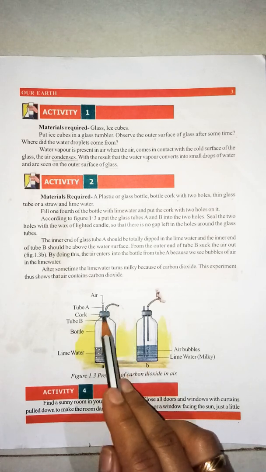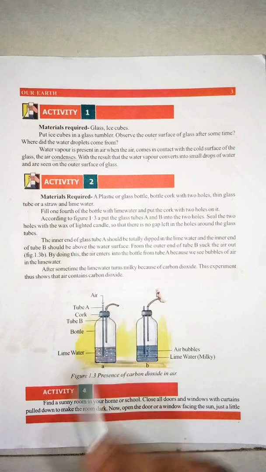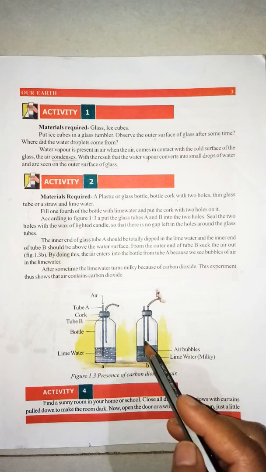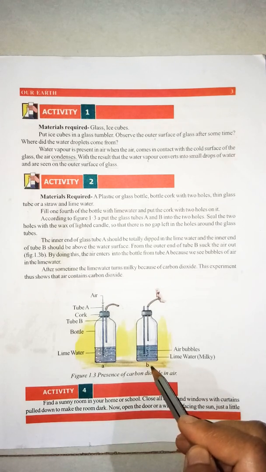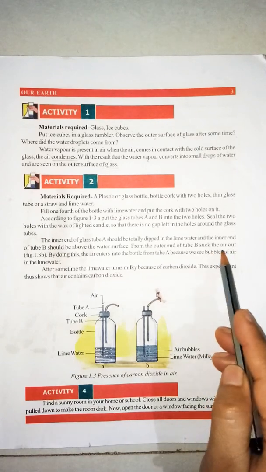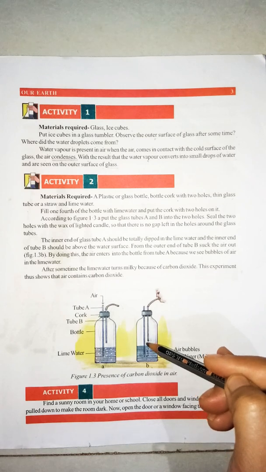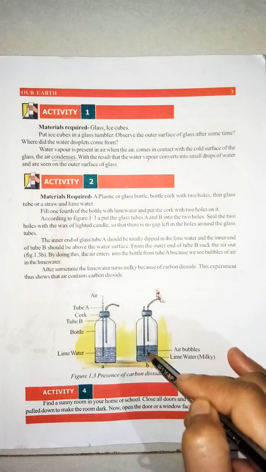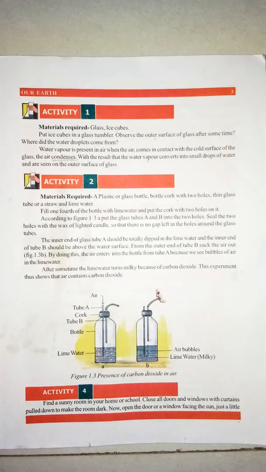In tube A, all these tubes are fitted with a cork and tightly sealed with wax so that air cannot pass through. After that, you have to see this tube B. From this, you have to suck the air out. By sucking the air out, air enters into the bottle from tube A, because we see air bubbles in the lime water. We can understand that carbon dioxide gets mixed with the lime water and suddenly it starts to turn milky. So I'm reading this, see carefully.